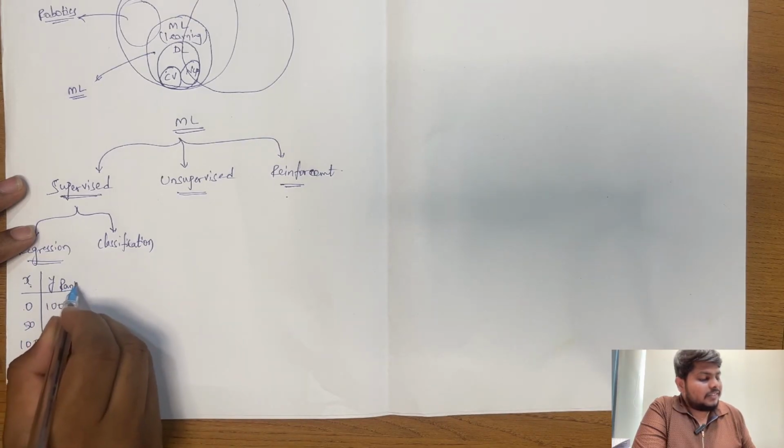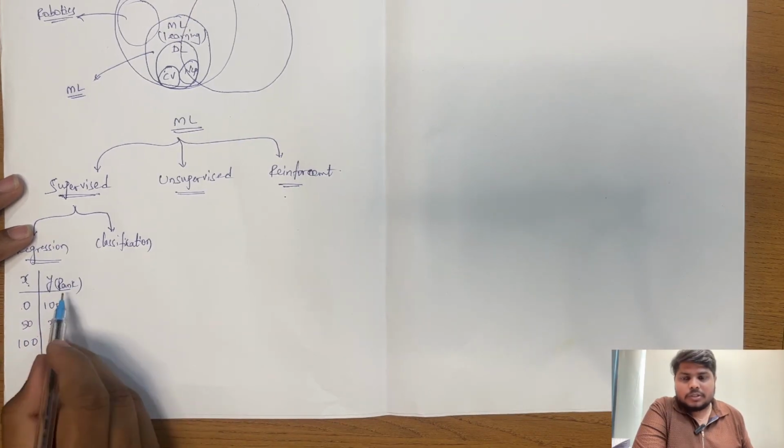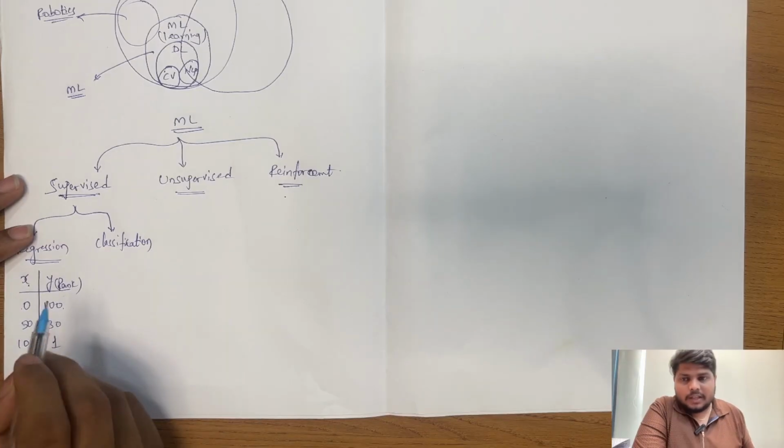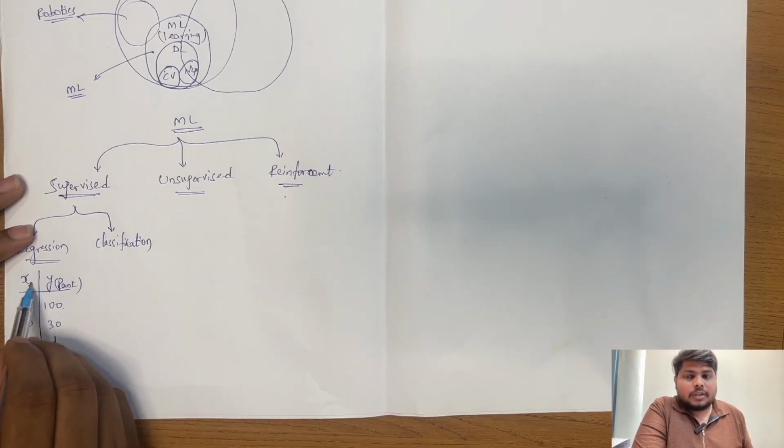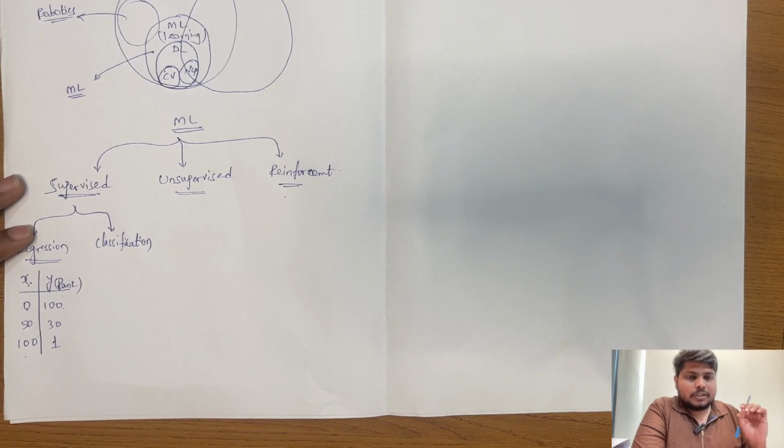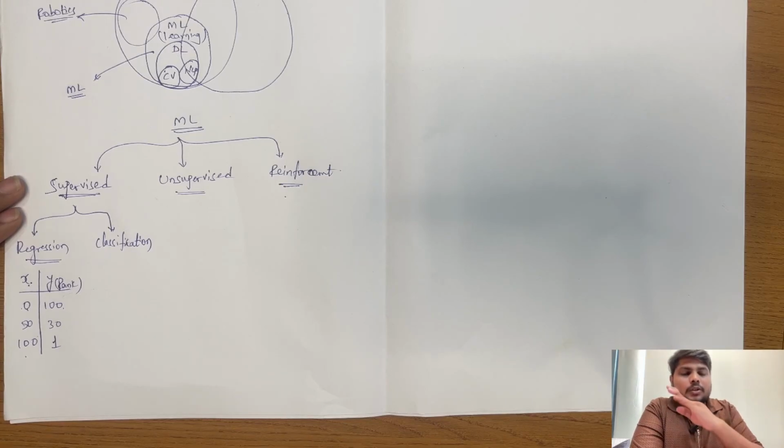So now, how does this rank change? It depends on the number of students. If there are more students, the rank can go higher than 100 as well. Here, marks range from 0 to 200. This is fixed. So we call this a regression problem. In a regression problem, what happens is there are variables. When one changes, how much does y change? When x increases, y might decrease or increase, but y is modified according to x. This is what we call regression.